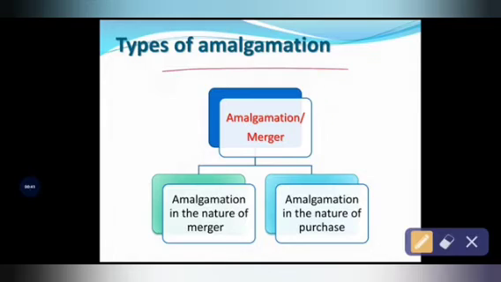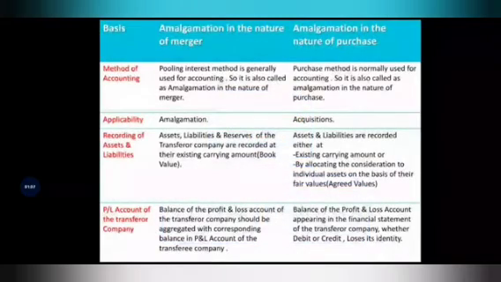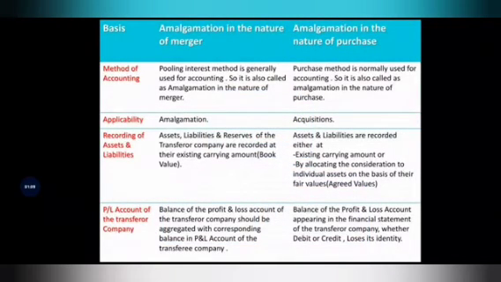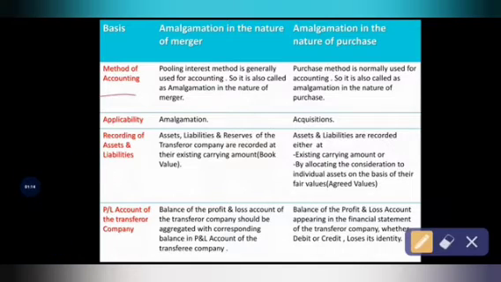Generally, amalgamation can be classified into two types based on the nature, that is amalgamation in the nature of merger and amalgamation in the nature of purchase. Before going to know about these concepts, first of all we have to know the difference between amalgamation in the nature of merger and amalgamation in the nature of purchase. Let me discuss now the differences. The first difference is based on the method of accounting.